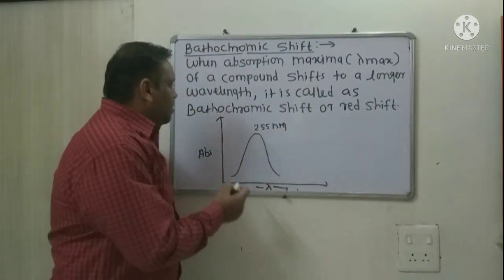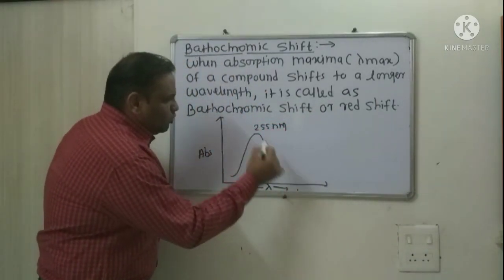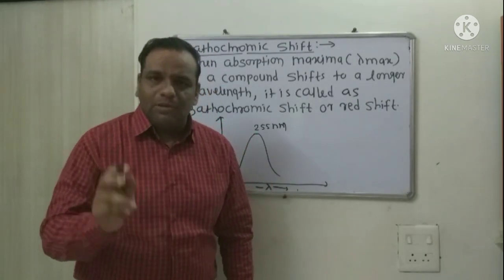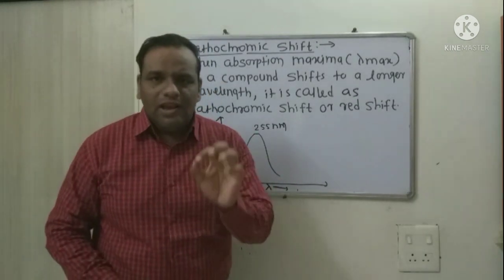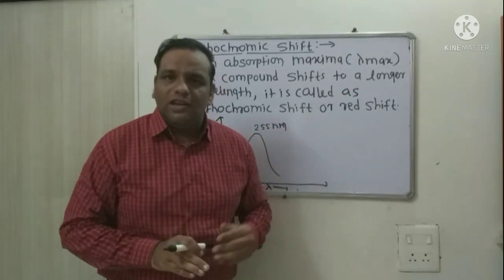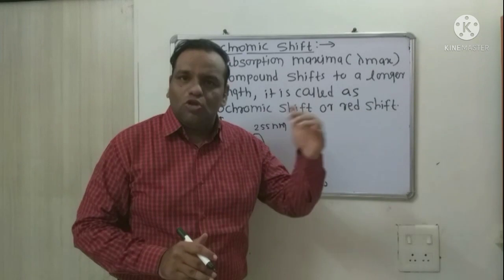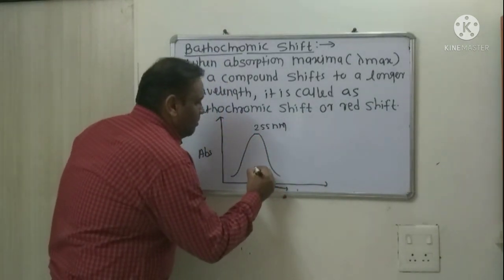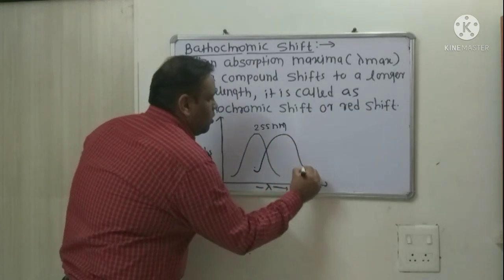Suppose this is the absorption peak for benzene. It shows maximum absorption at 255 nanometer. It contains only chromophoric group. When auxochrome is attached to that benzene, it becomes phenol, that is, OH auxochrome is attached. Now what happens? This absorption peak shifts to longer region.